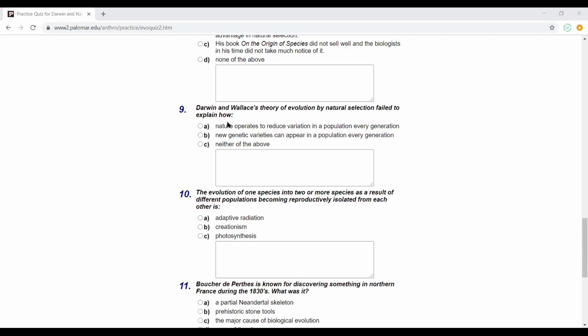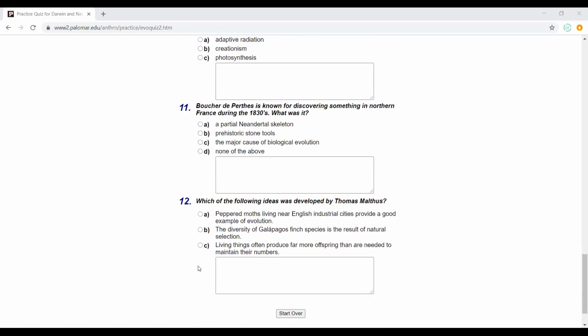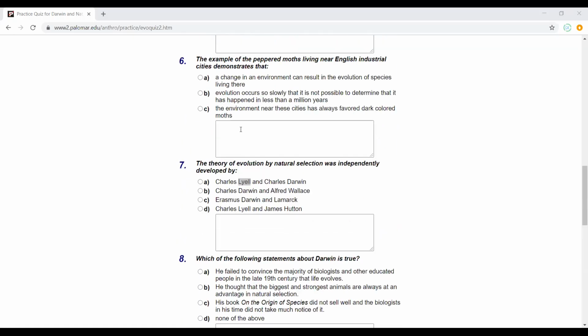Okay, so the answer to 10 is A, and I mean the other two answers, B and C, don't really make any sense. So the answer is A. So 11 and 12 we don't really have to cover. I mean, that was pretty much evolution.